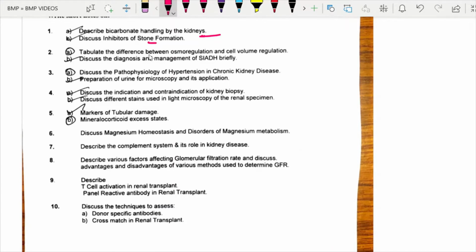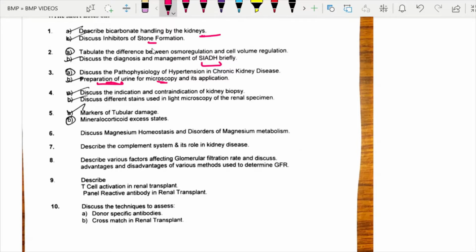Another repeat question: the difference between osmoregulation and cell volume regulation. Diagnosis and management of SIADH. Another important question from the initial part of the Harrison. Pathophysiology of hypertension in CKD. Urine microscopy. It is not regarding the interpretation, it is regarding the preparation.